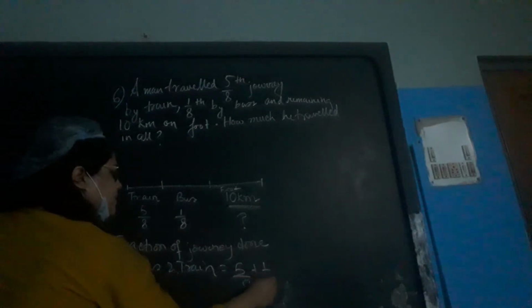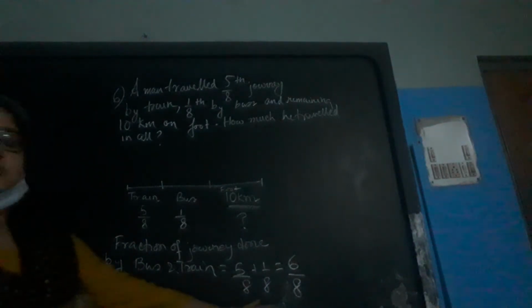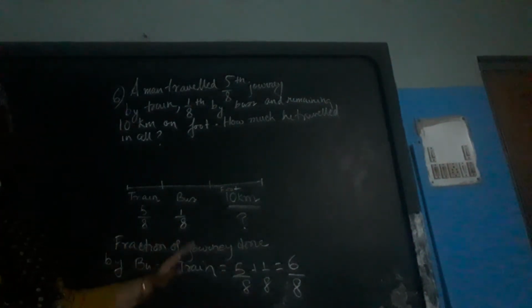Just add up the two fractions. It is 5/8 plus 1/8 equal to 6/8. So this is the fraction of journey you have travelled using bus and train.